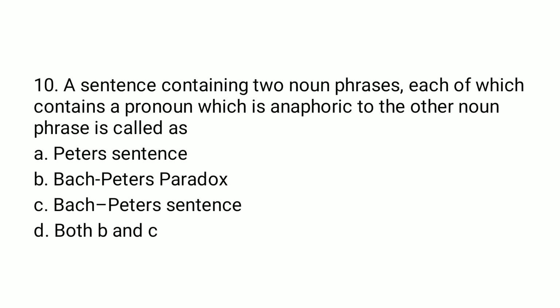Question 10 says, a sentence containing two noun phrases, each of which contains a pronoun which is anaphoric to the other noun phrase is called as. So whether it is known as Peters sentence, Bach-Peters paradox, Bach-Peters sentence, or both B and C. So this is what is known as Bach-Peters paradox as well as Bach-Peters sentence, and it is named after Bach and Peters. So both B and C are the correct answers.